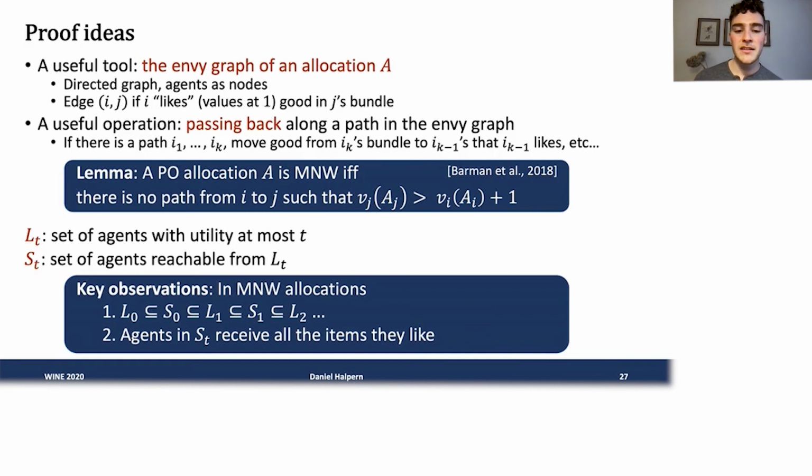In addition, these sets S_t must collectively receive all the items that agents in the set like. So what I mean by that is that if there's a good that any one of the agents in S_t values at 1, then that good must be allocated to one of the agents in S_t. And this is very useful in proving things like strategy proofness or other structure in the allocation.